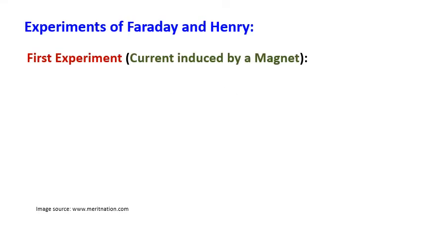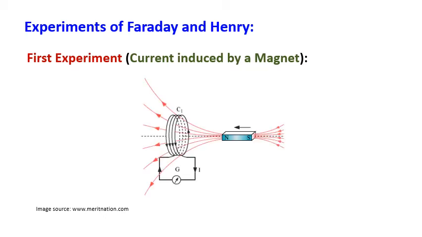Next, experiments of Faraday and Henry. Here both did a few experiments, and from those they mention a few points. The first experiment is current induced by a magnet. For that, once observe the diagram. Here one closed coil is there, and that closed coil is connected to a galvanometer to know whether the current is there or not.